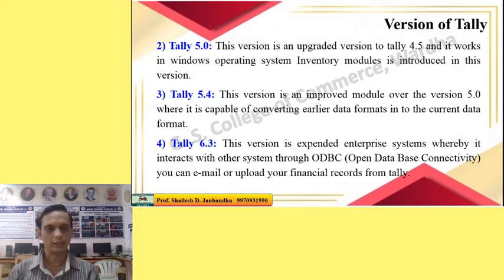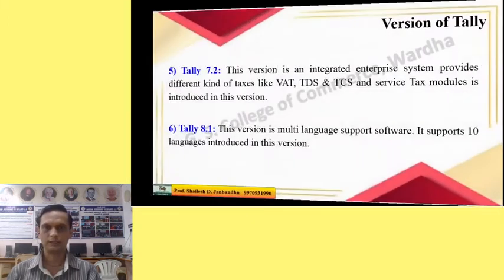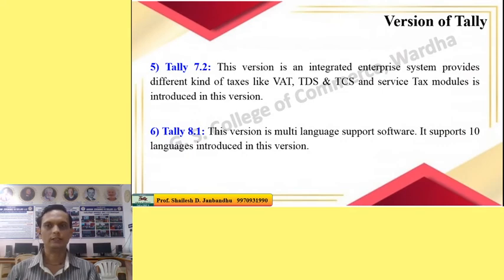Number 4, Tally 6.3. This version is an expanded enterprise system where we use open database connectivity. Here, open database connectivity means we have connectivity with the net, so we can send our records through emails and upload our data on cyberspace.